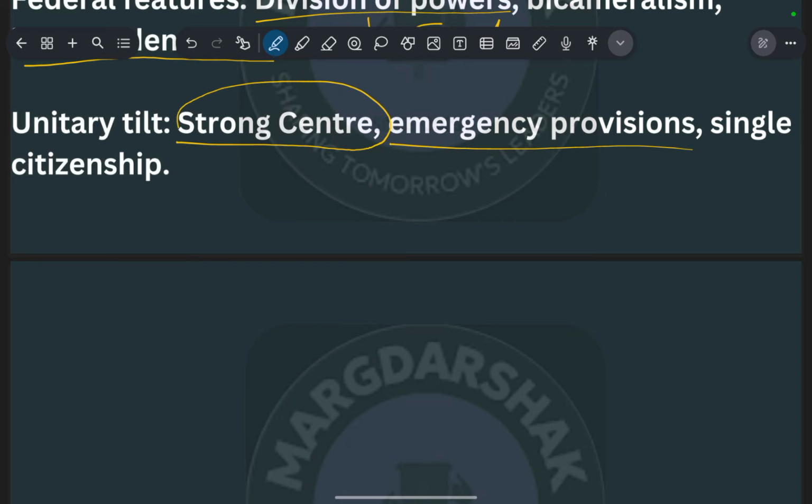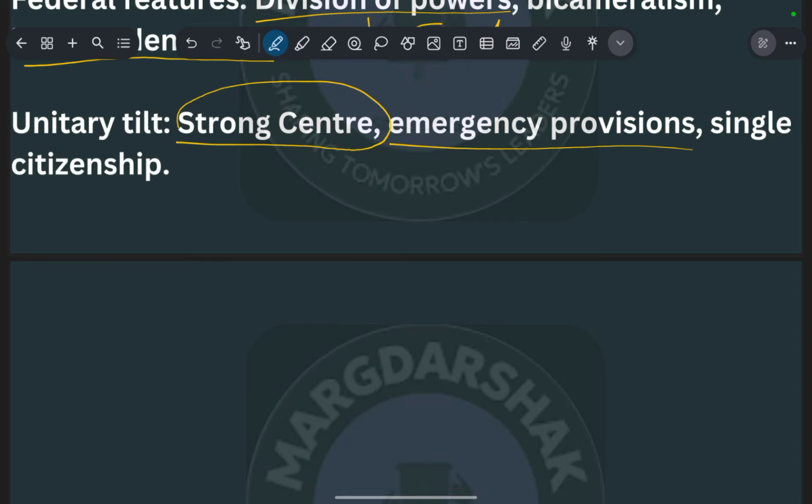When I was preparing for the examination and started preparing polity, I thought single citizenship meant we can take only Indian citizenship, and dual citizenship meant we can take Indian citizenship as well as another country's citizenship. But that is not at all correct. I was wrong.